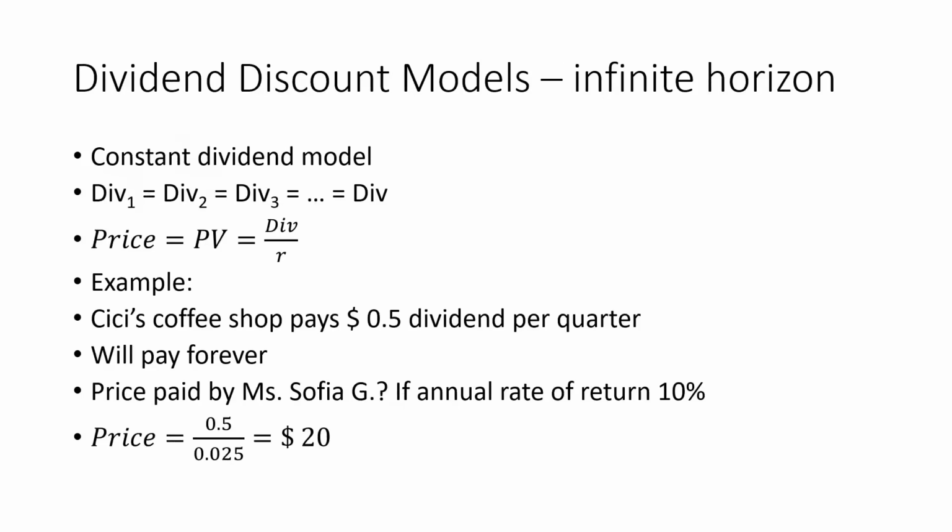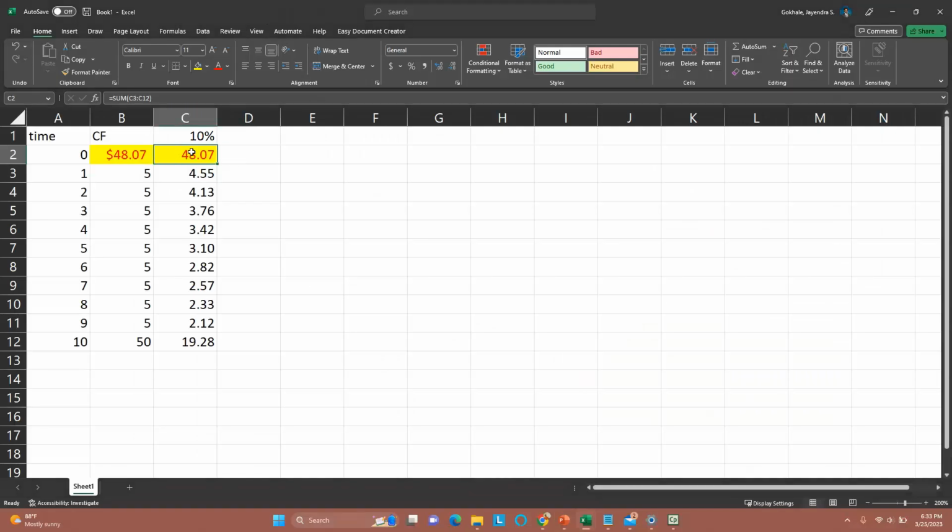Now, we've also studied that if the horizon or the holding period becomes infinite instead of the 10 periods, then we can use a perpetuity pricing formula. So in other words, if this just goes on forever, we can actually show that very easily. And we don't even need to go forever. So let me just give you an illustration here.